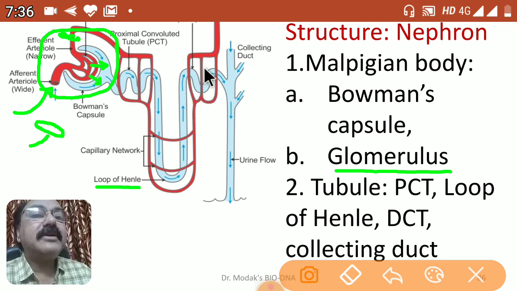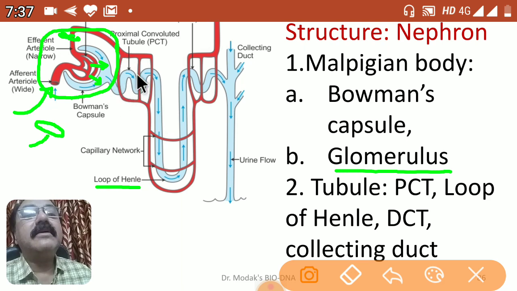And after that there is another part that we call DCT, distal convoluted tubule. It is also an important part in this uriniferous tubule. Then this distal convoluted tubule is connected to a common duct that we call the collecting duct, to which, you can see from here, so many nephrons are connected.